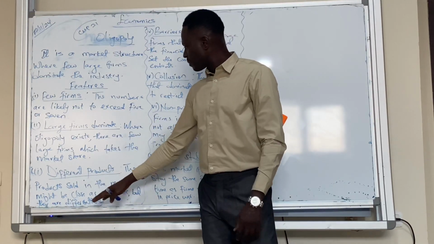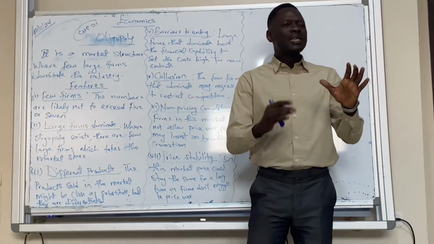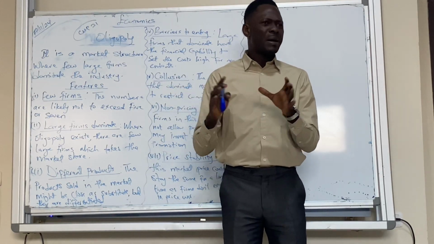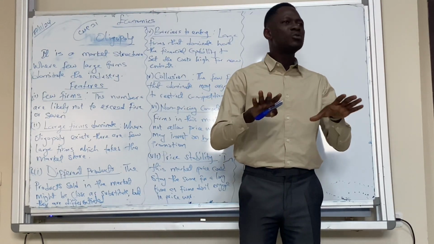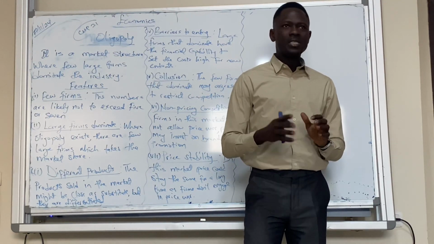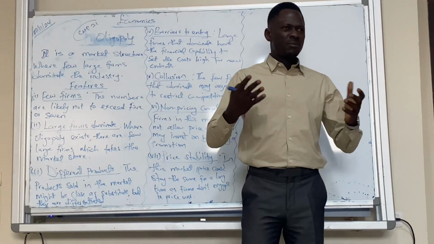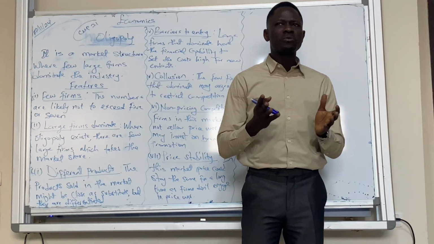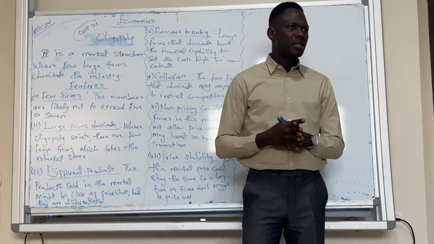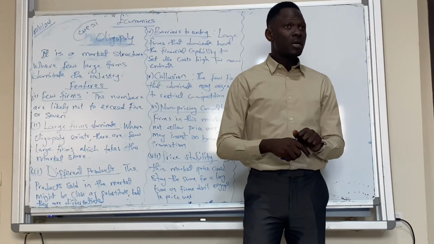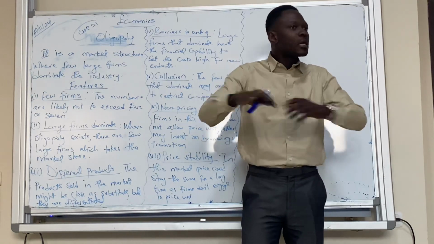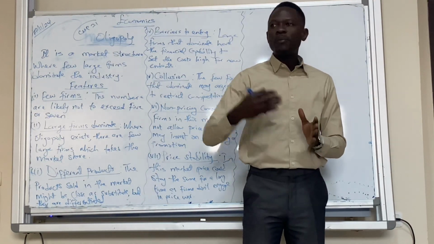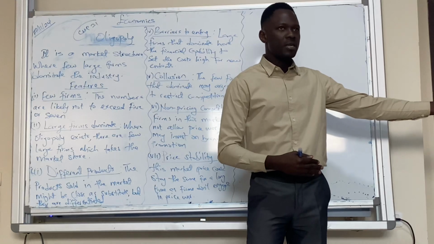The third point, different products. Though the products they sell in that market might be close substitutes, they find a way to differentiate their products. For example, the motor industry. The motor industry is not up to maybe 10 or 15 manufacturers of cars, but they sell different cars. But those cars they sell, cars are cars, they are substitutes. So if I'm not buying car A, I could buy from company B.